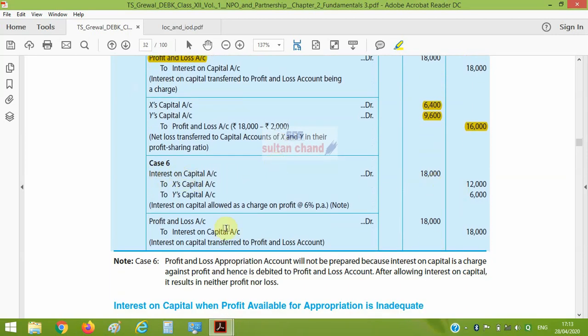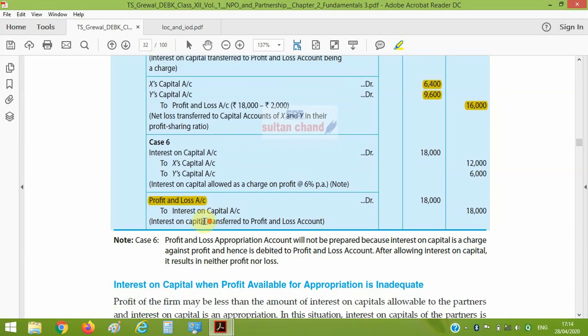It is a charge, and since it is a charge, it will be written off from the P&L account, and no profit remains and no balance will be transferred to the profit and loss appropriation account. If it is not charged against profit, then first the P&L account will be transferred to the P&L appropriation account, and then interest on capital will be written off from the P&L appropriation account. So it should be noted that if a question says interest on capital is a charge, we will adjust according to that.